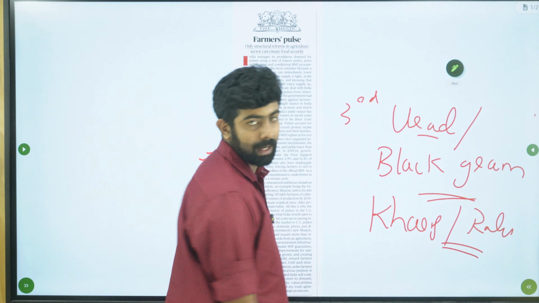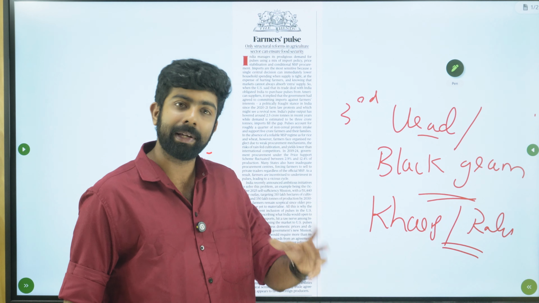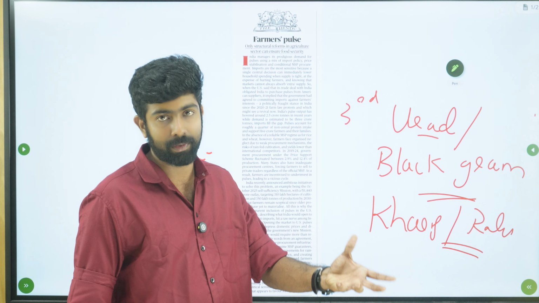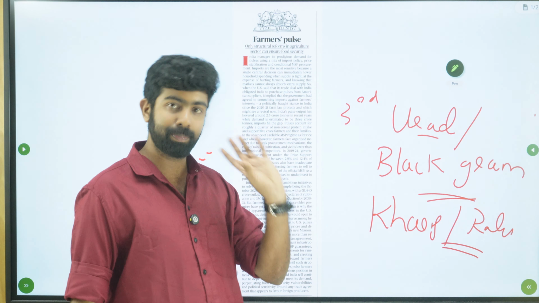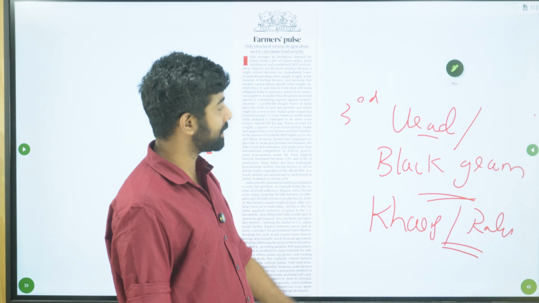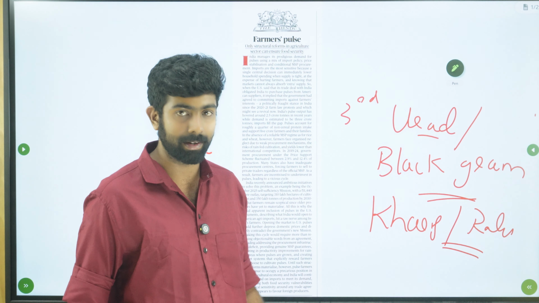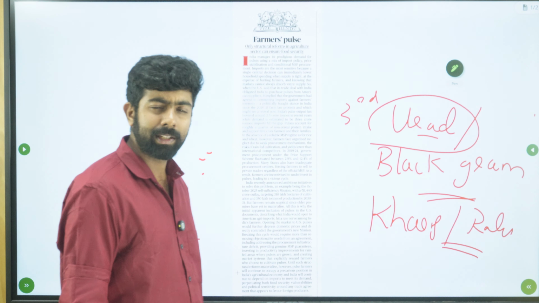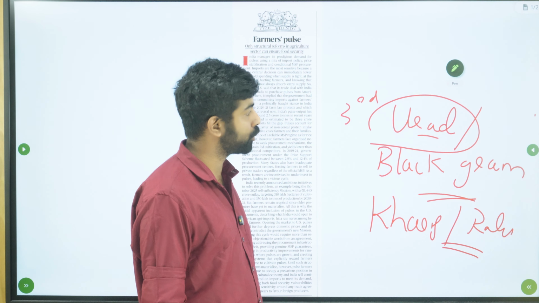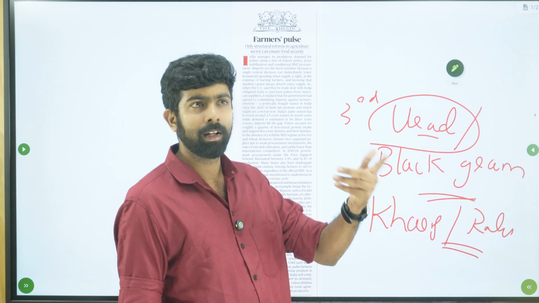In fact, gram is also sometimes grown in the Kharif season, but predominantly it's a Rabi crop. Arhar is purely a Kharif crop. Among the largest producers of Urad are Madhya Pradesh, Maharashtra again.